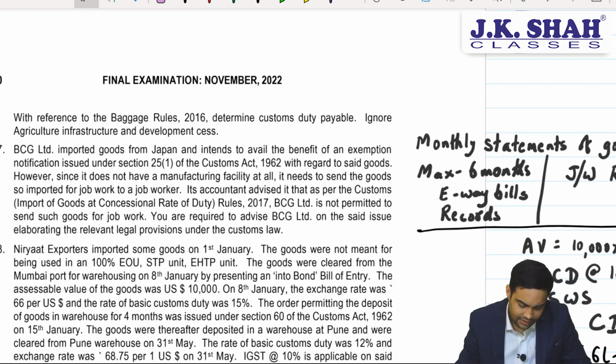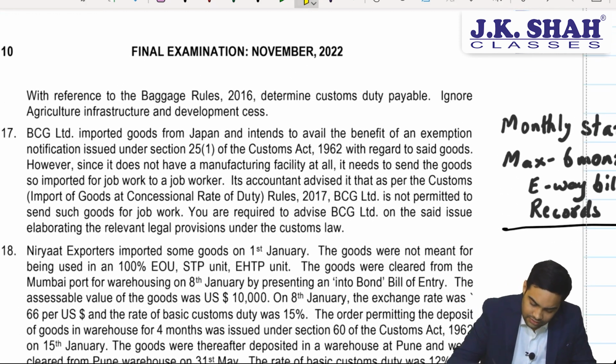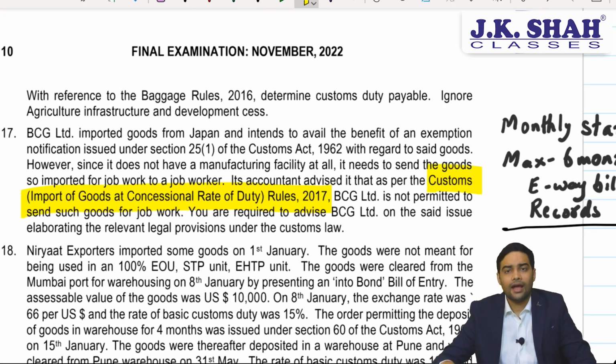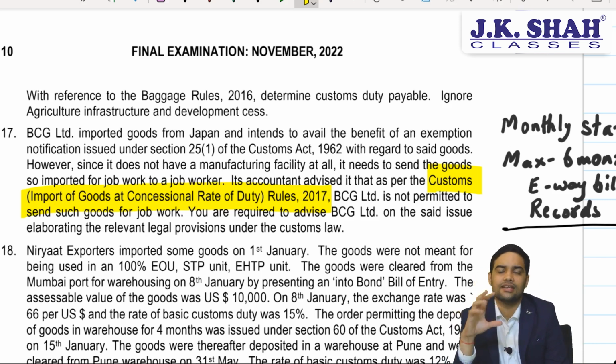great. Then you have a question with regard to customs, import of goods at concessional rate. See, there have been some amendments in this. Now, import of goods at concessional duty rate. See, I'll give you an example.